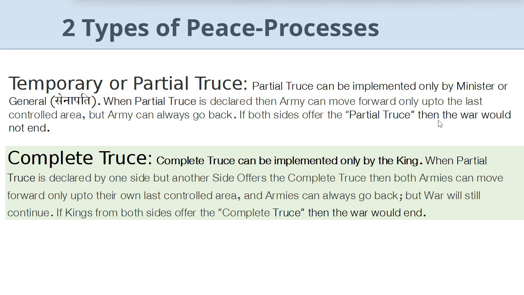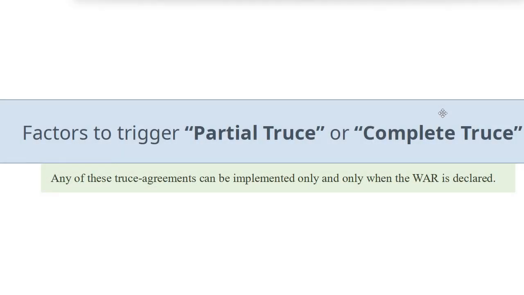Complete truce can be implemented only by the king. When partial truce is declared by one side, but another side offers the complete truce, then both armies can move forward only up to their respective last control areas. An army can always go back, but war will continue. If kings from both sides offer the complete truce, then the war would end. Remember, these truce agreements can be implemented only and only when the war is declared.